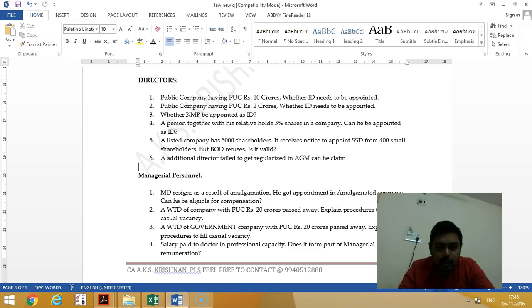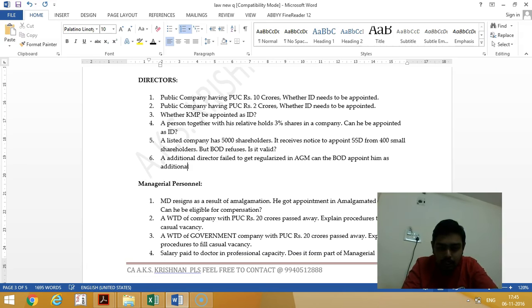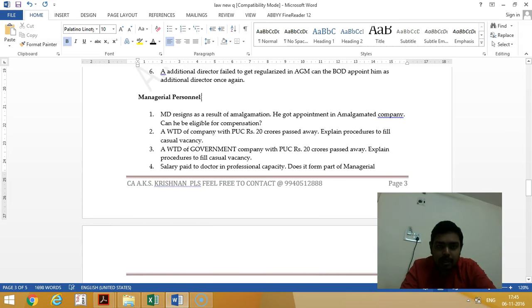The additional director failed to get regularized in the AGM. Can he claim? Can the board appoint him as additional director once again? The answer is under section 161(1). If any director failed to get regularized as additional director, they cannot be appointed one more time as an additional director. Then managerial personnel. MD resigns as a result of amalgamation. He got appointed in the amalgamated company. Can he claim compensation? No, they cannot claim compensation.